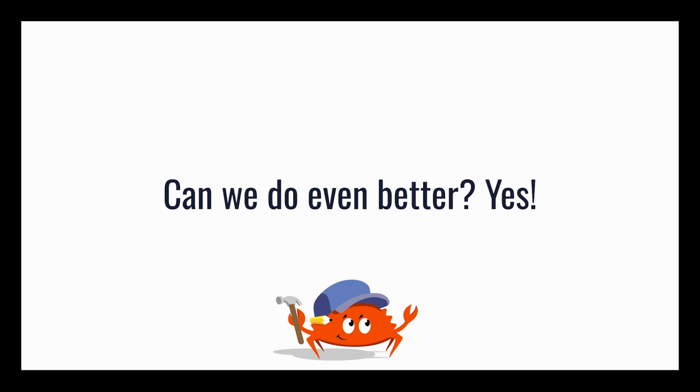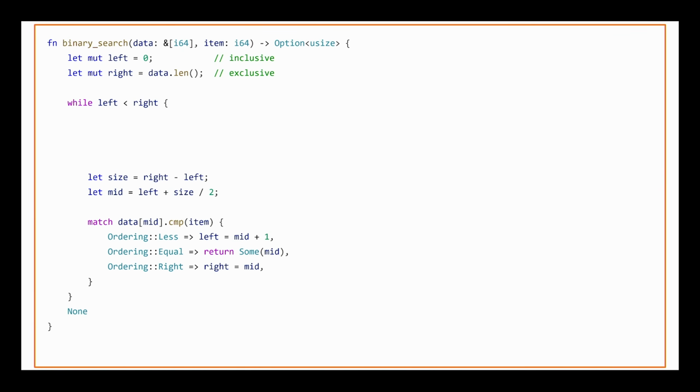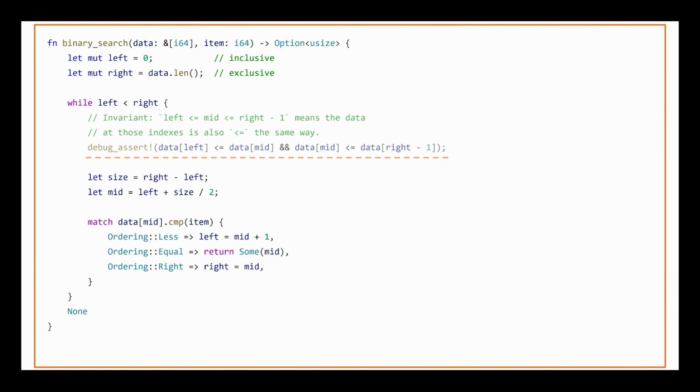And the way that we're going to do better is by observing that we actually have an interesting invariant inside this loop. An invariant is a property that is always true. It is always true, if the precondition is kept, that the left boundary of our indices and the right boundary, so right - 1 because our right boundary is exclusive, are always on either side of this midpoint index. That is just how math works.